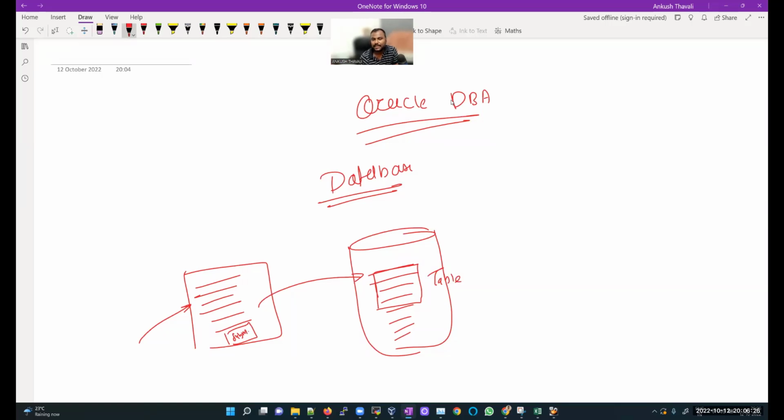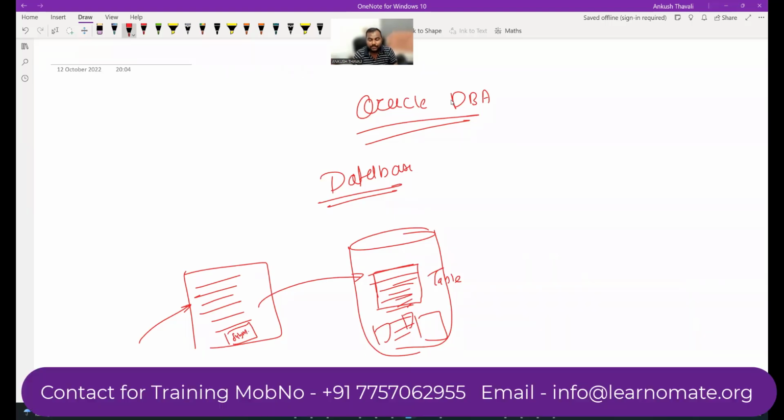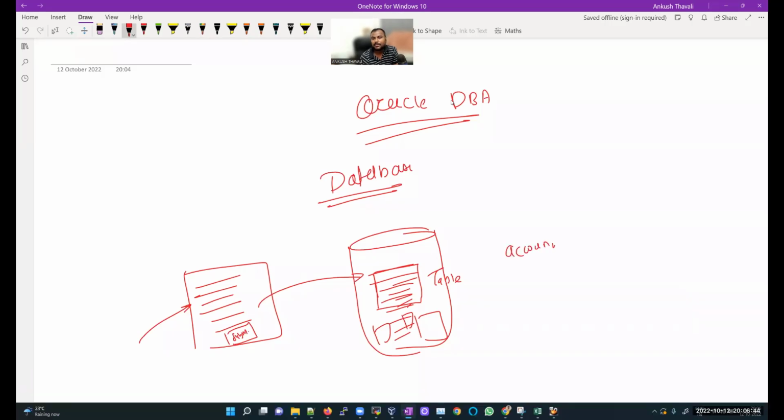In this database there will be some tables. If I draw this database, you will find that inside it there will be some small tables, and that table is holding your information. What information? What is your first name, what is your account number, what is your salary.